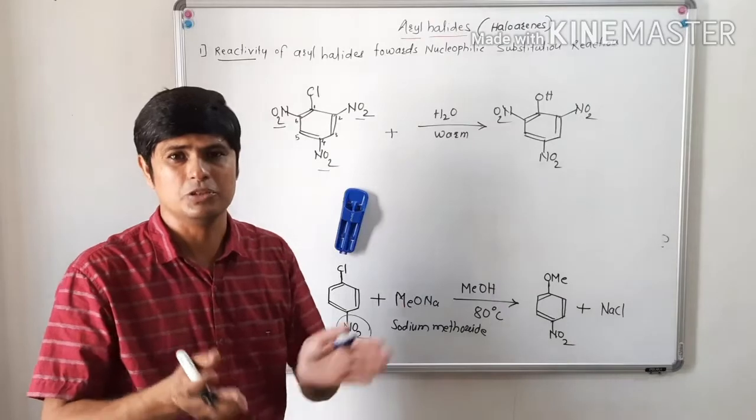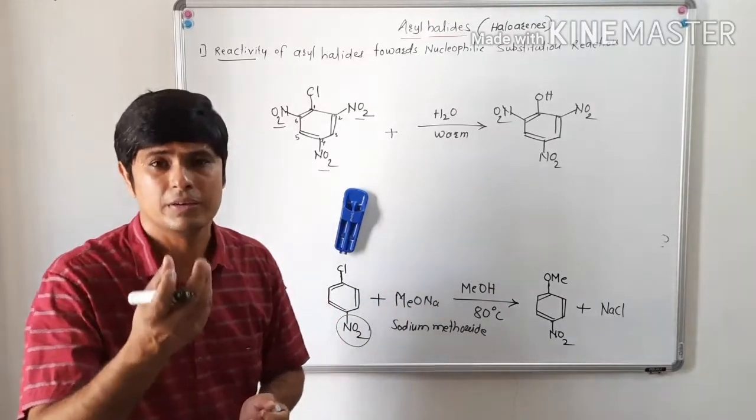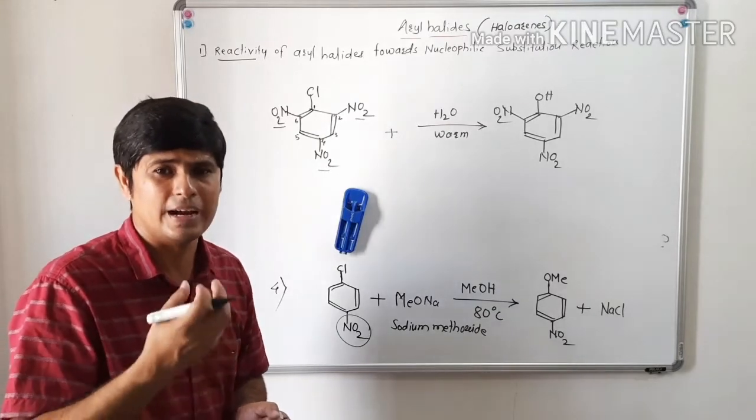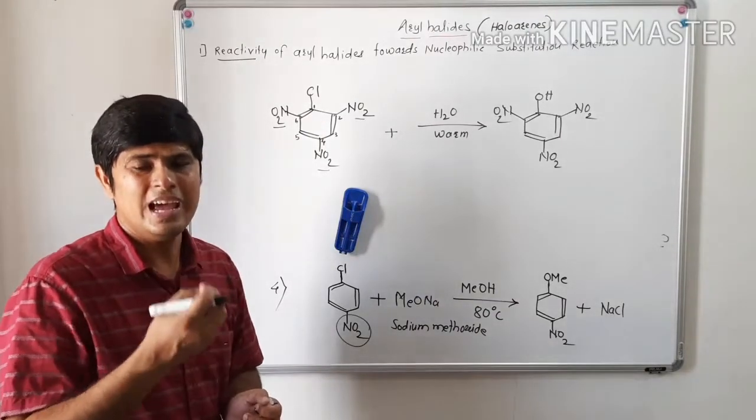That means the reaction takes place in a normal way if an electron withdrawing group like nitro is present on a halobenzene.